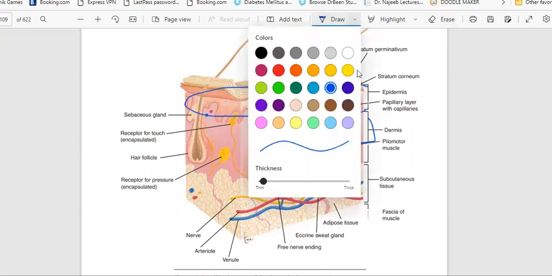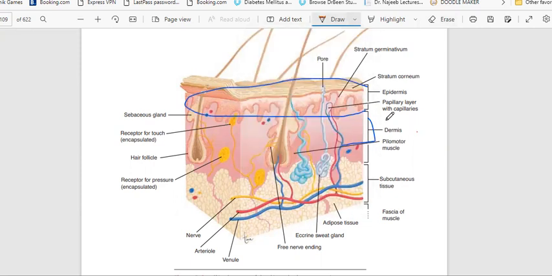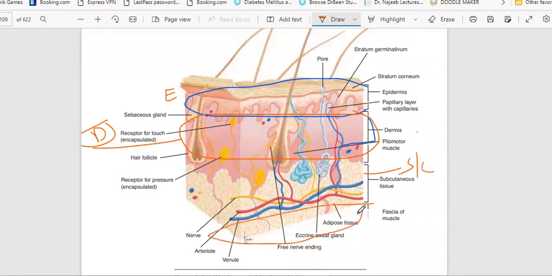Below this we have subcutaneous tissue and the fascia, this white layer which connects skin and subcutaneous tissue and muscle.